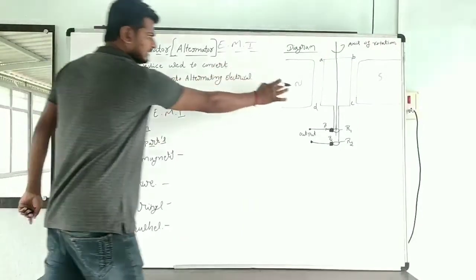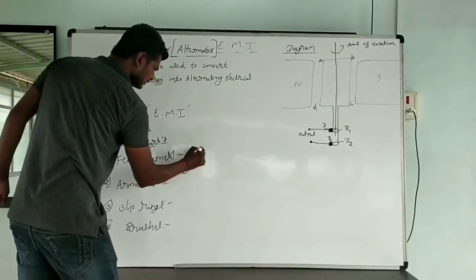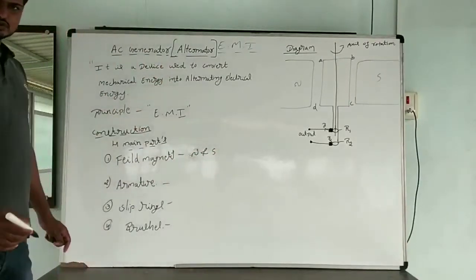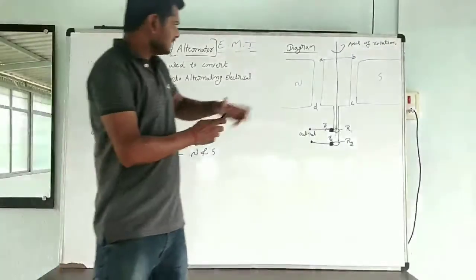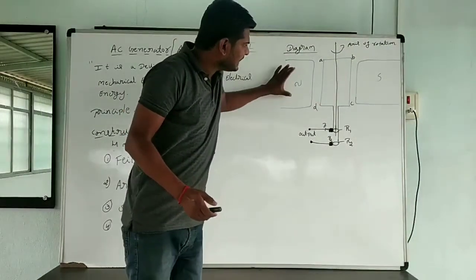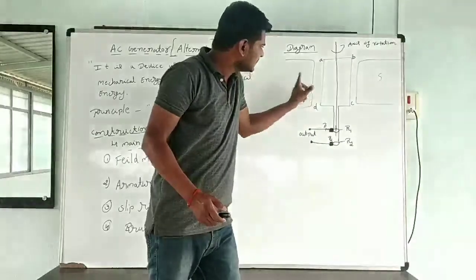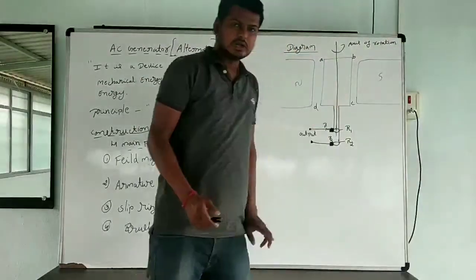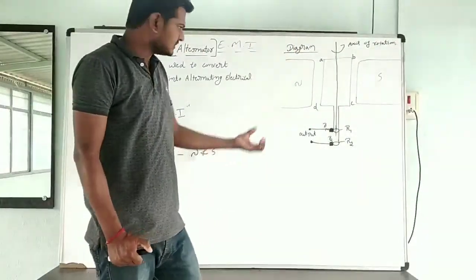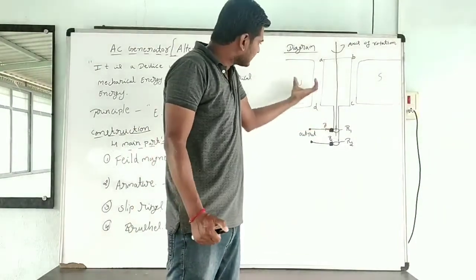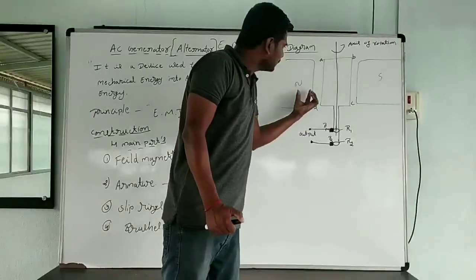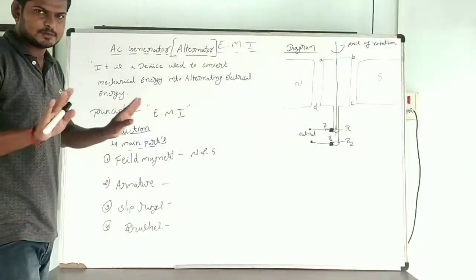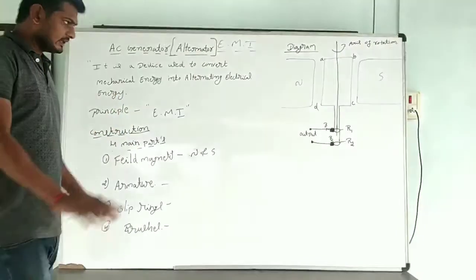Here, the field magnet is N and S, the two powerful strong magnetic poles. The main purpose of using the two strong magnetic poles is to supply the uniform magnetic field to the coil to be rotated. Means the flux is going to change, means magnetic field lines are going to be cut. That uniform magnetic field is produced by the two strong magnetic poles. That is called the field magnets. Main purpose is to supply the uniform magnetic field.